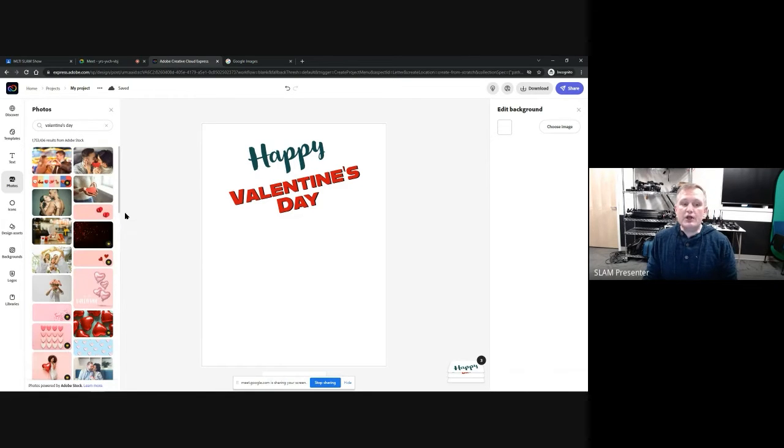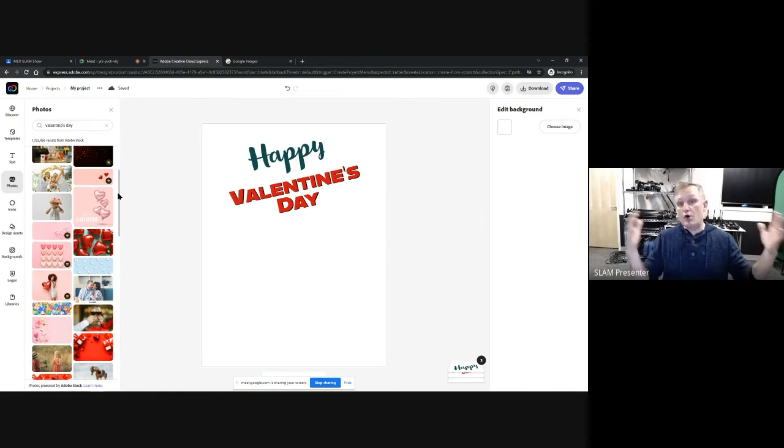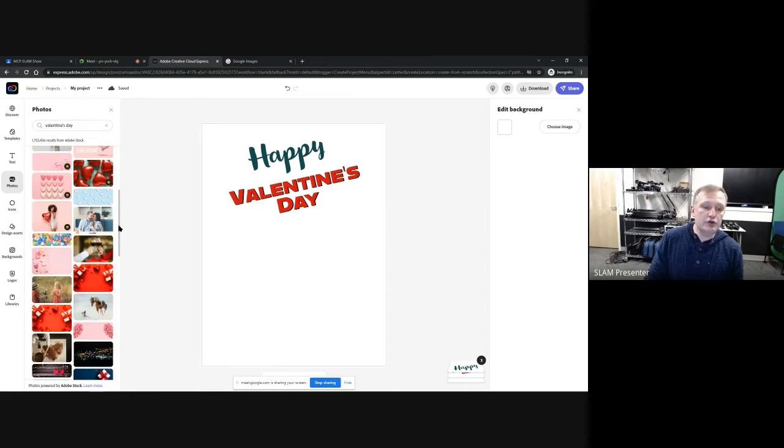These are all available. Now you'll notice some of these have a crown on them. That crown means that you would pay for them. This app is free. A lot or most of the images on here are free, but if they do have a little crown, that's the paid service. It's kind of like the freemium model, right? They give you most of it for free, but if I want this specific image right here, the little heart balloons, that one you have to pay for, right? But that's okay. There's usually plenty of good pictures here.